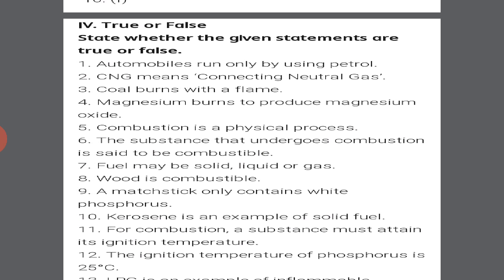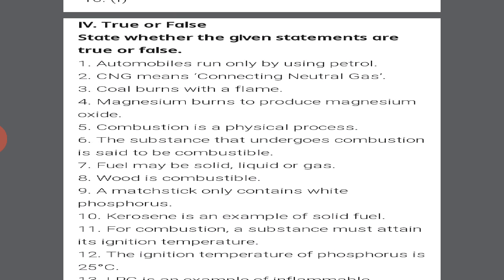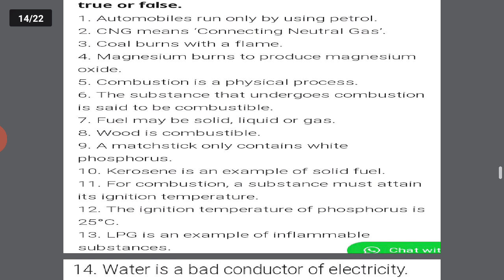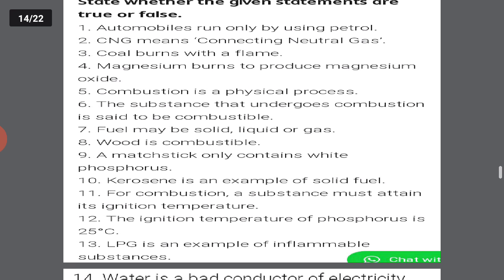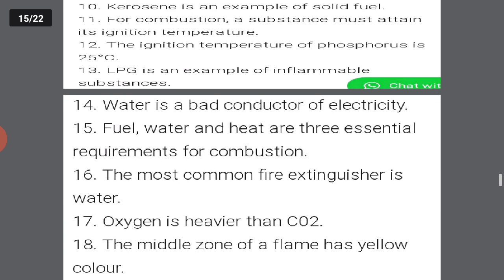Kerosene is an example of solid fuel. False. It is a liquid fuel. Okay. For combustion, a substance must attain its ignition temperature. It is true. Next, the ignition temperature of phosphorus is 25 degrees Celsius. Very true. Next, LPG is an example of inflammable substance. It is true.